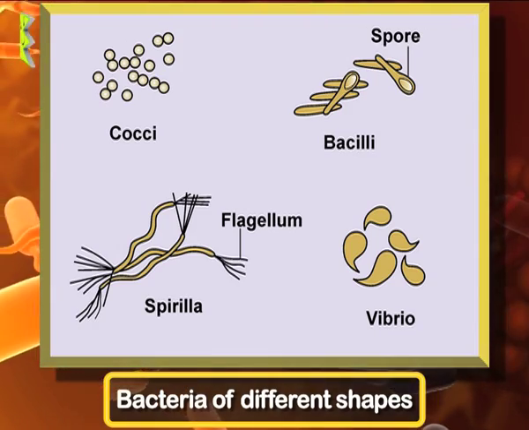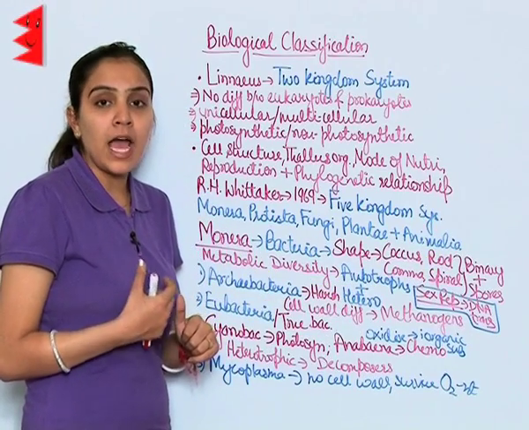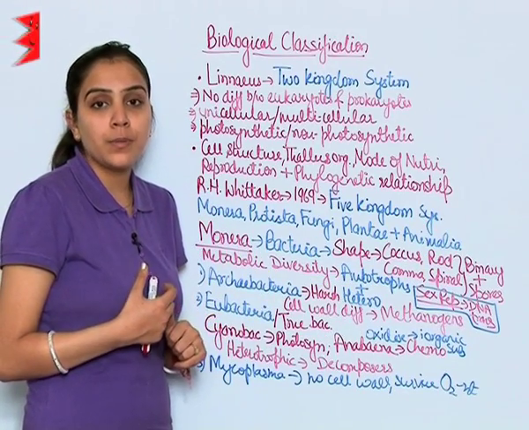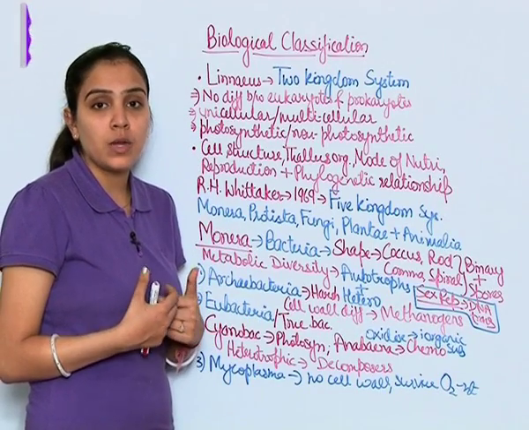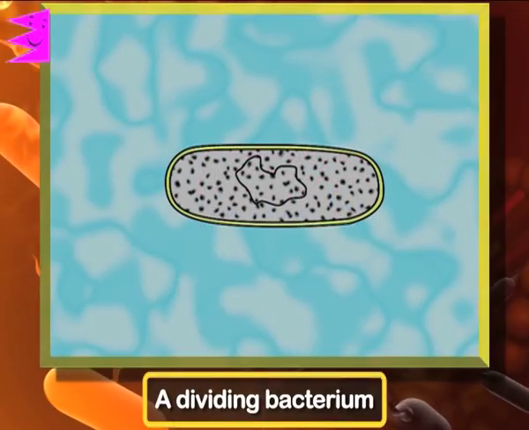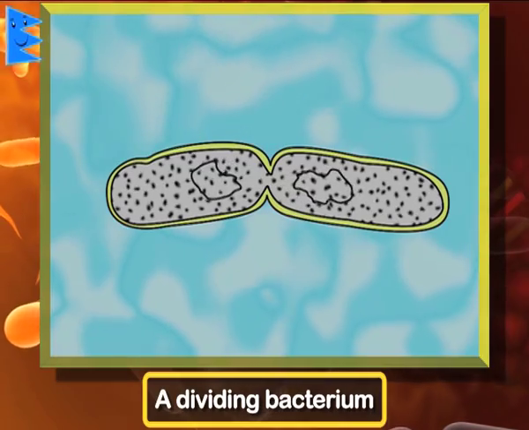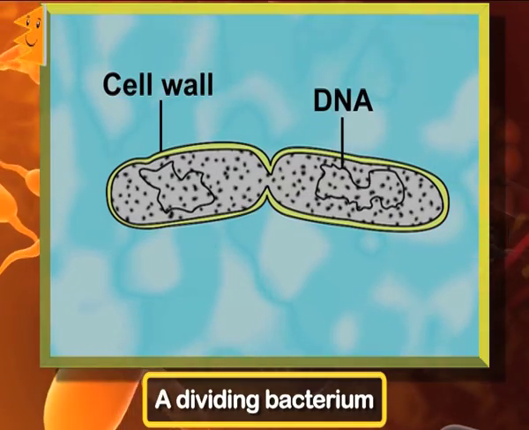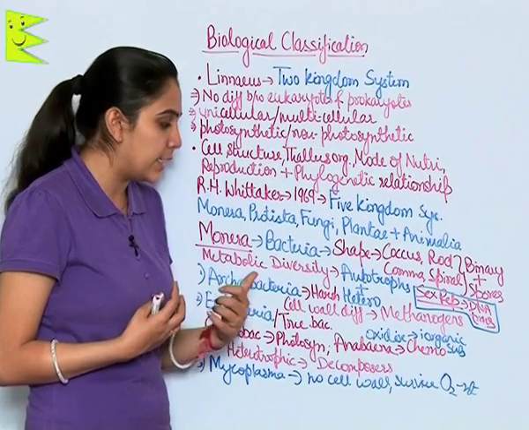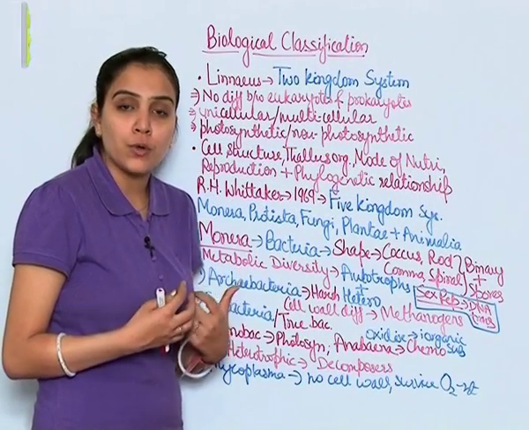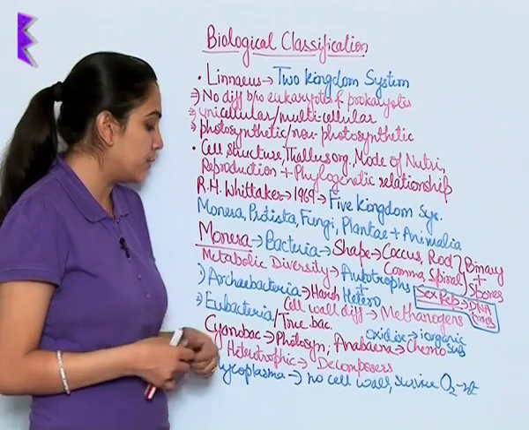These bacteria usually reproduce through fission, and in unfavorable conditions they reproduce through spores, and there is another method in which they reproduce sexually, as you can see in the diagram, through an old primitive method of DNA transfer. Bacteria show lots of metabolic diversity, that is they show autotrophic as well as heterotrophic modes of nutrition.